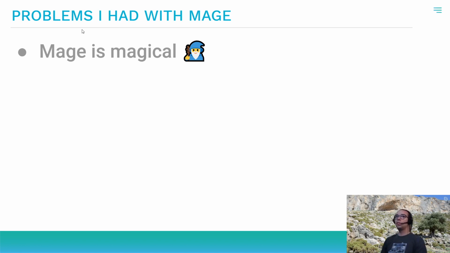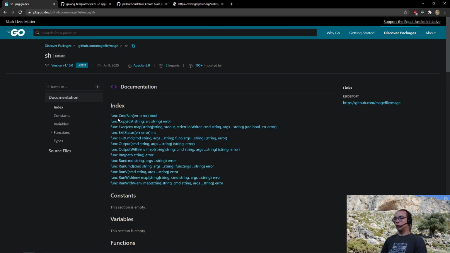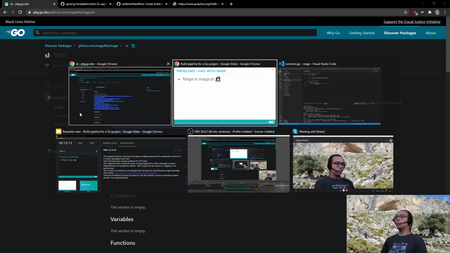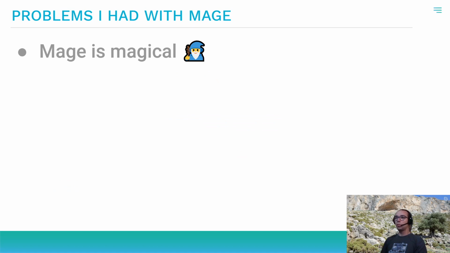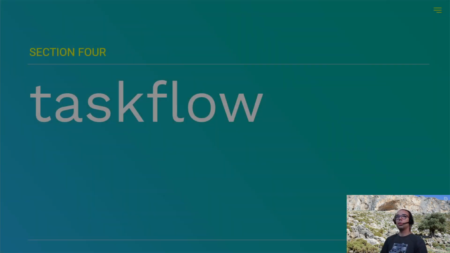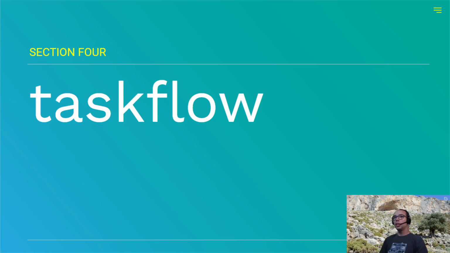Additionally, the number of methods in the sh package for executing a binary, which you can see here, overwhelmed me. Generally, not only this package, but Mage in general has quite a big API surface. And I felt that, at least for me, something was wrong. Maybe it could be done easier, simpler, more approachable. It took me more than a year to come up with something.